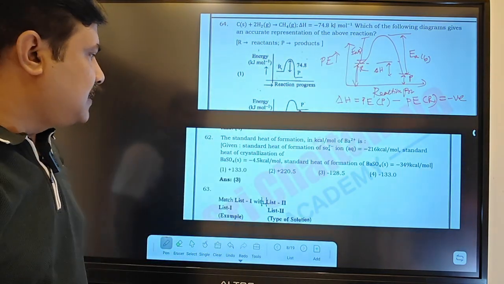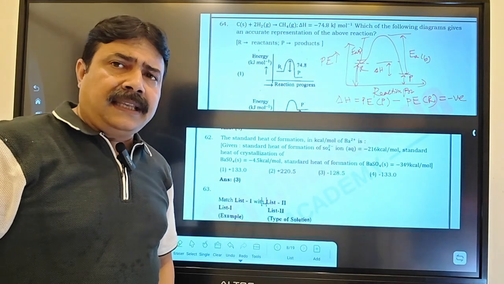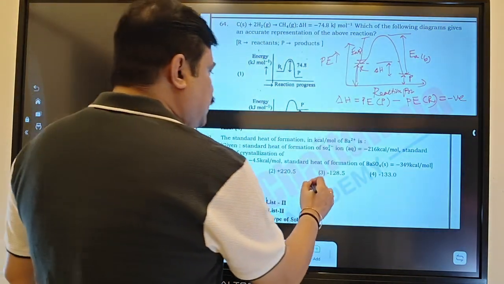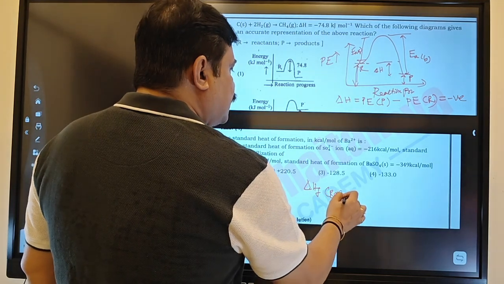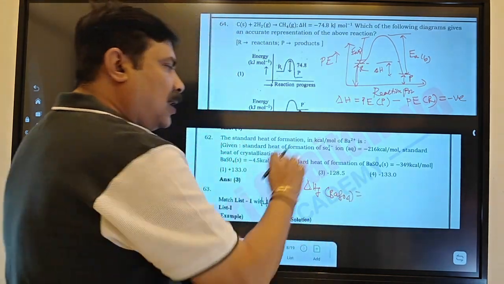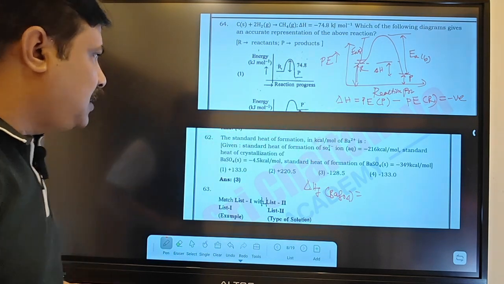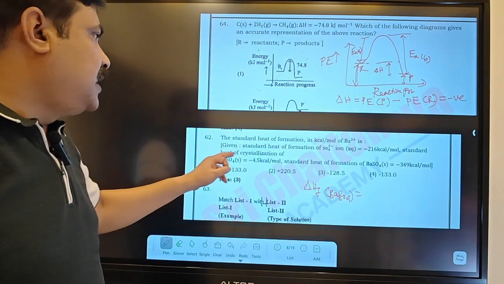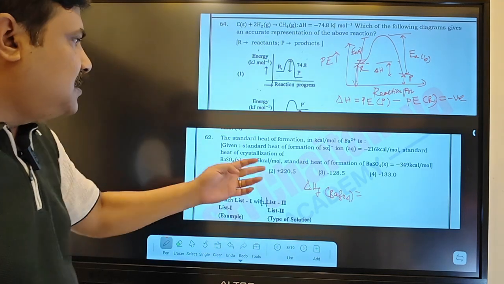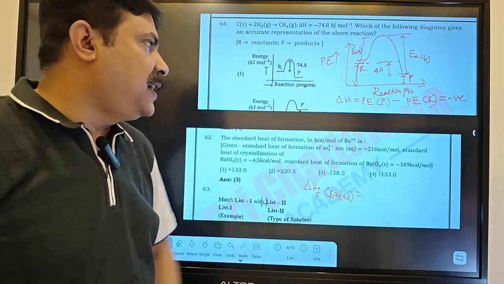Now come to this one. This is purely based on the Born-Haber cycle. That means delta H of formation of barium sulfate solid will be equal to the sum of all the data. They are giving the standard enthalpy of formation of barium, the standard heat of formation of sulfate ion, then the heat of crystallization, meaning lattice energy, and the standard heat of formation of barium sulfate.